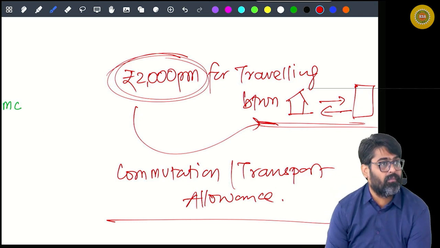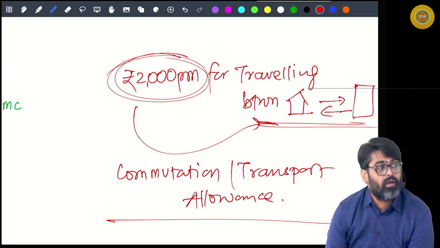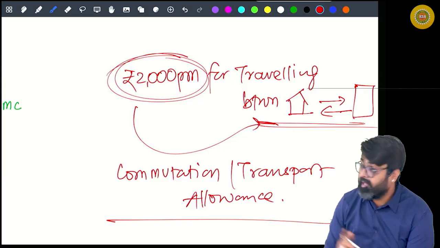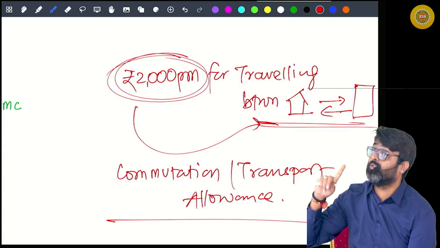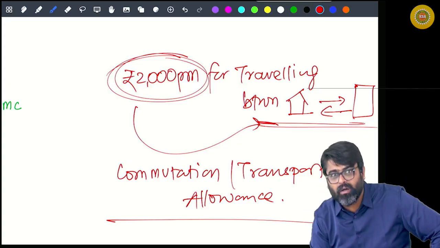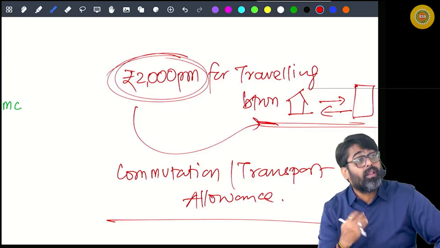What will you do with this? Fully taxable. If the employee is a handicap employee, then this will be exempt up to 3,200 per month. Do you remember that? Yes or no? So what is the employer giving?